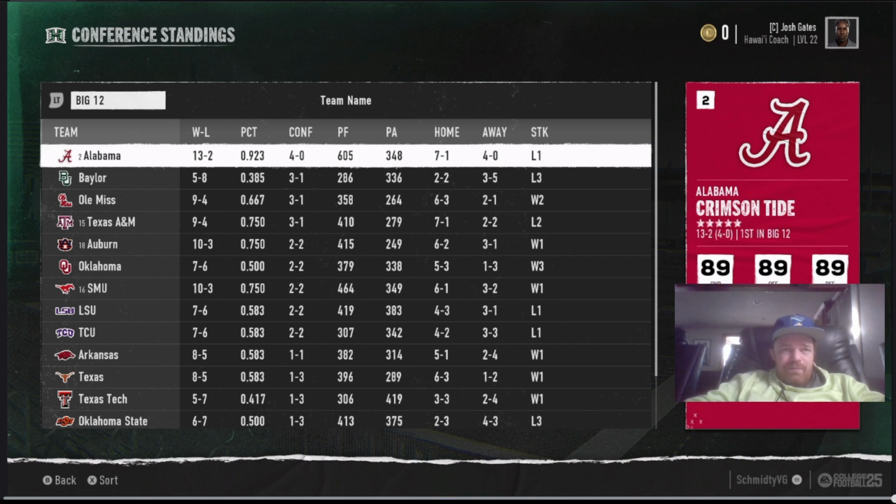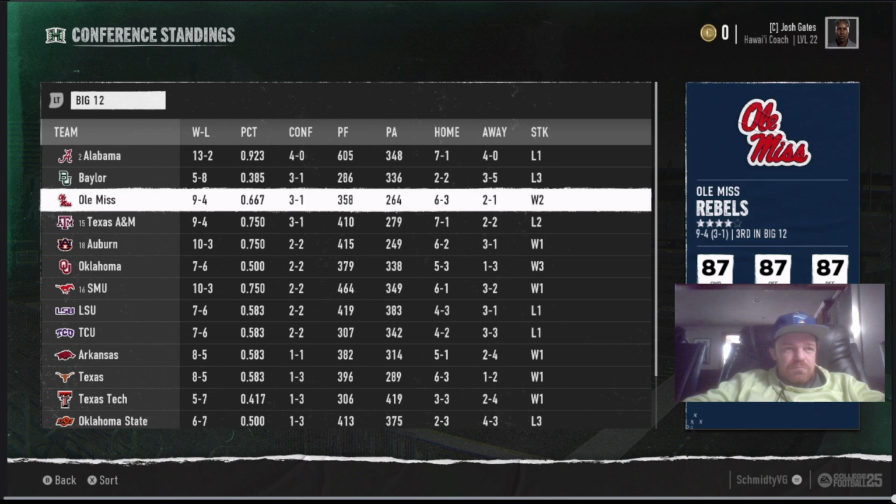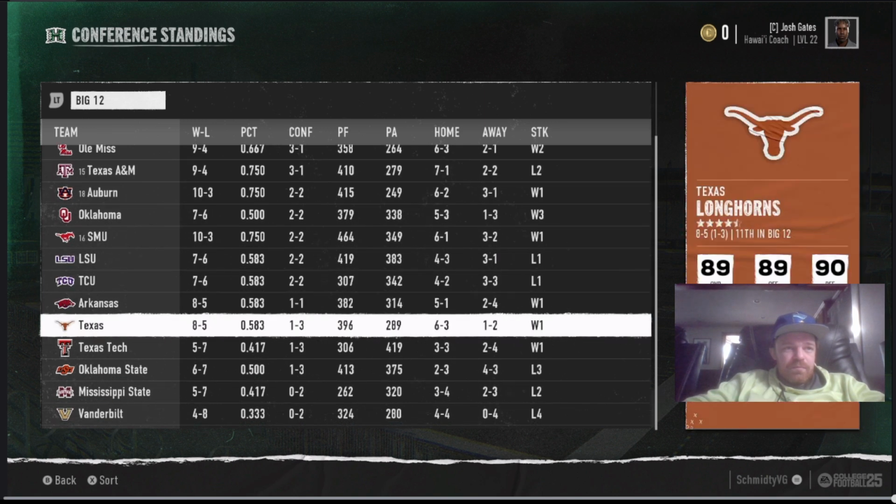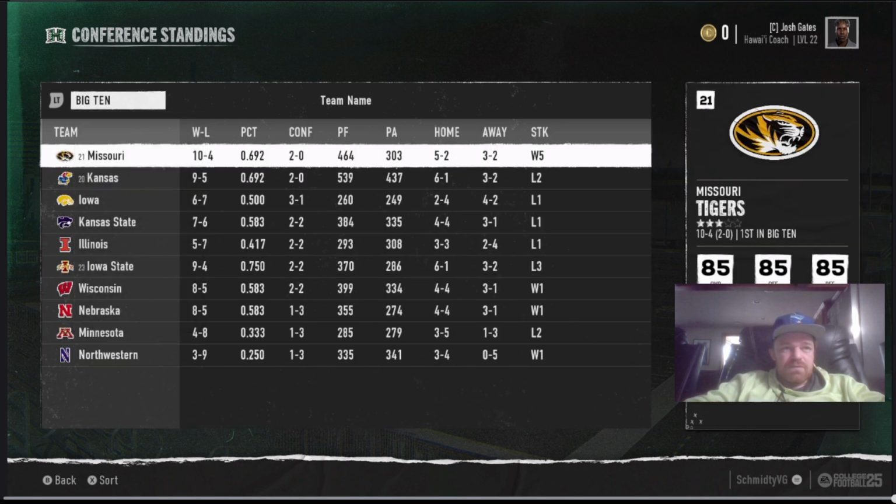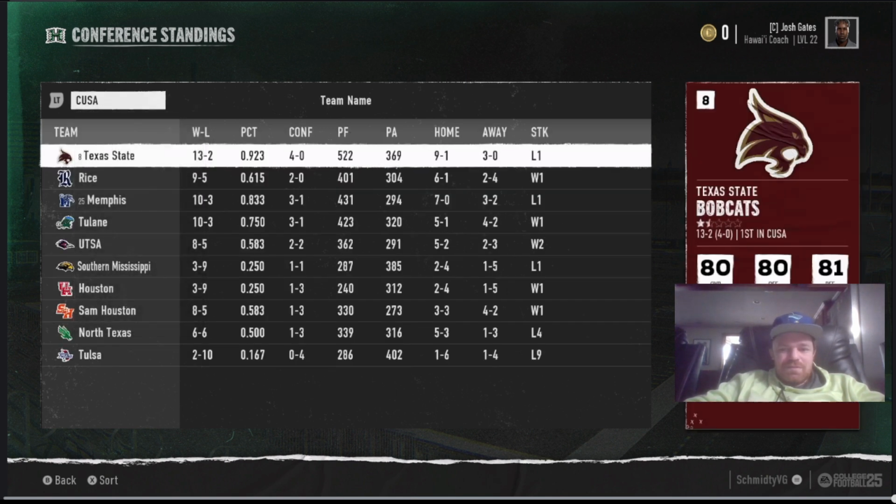Big 12, Alabama. Quite a few ranked teams. But yeah, Alabama was by far the best. Big Ten, we got Missouri on top. Kansas over here too. I realize the schedules are messed up, I think, the first season because of the conference alignment. They kind of keep their regular schedule.